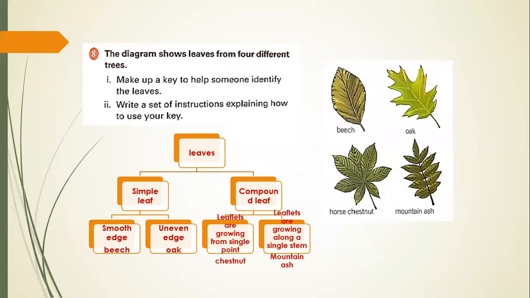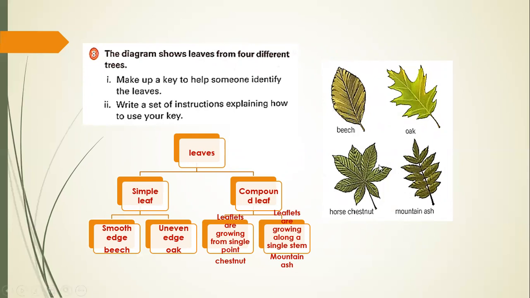So they all belong to leaves. There are 2 types of leaves. One is the so-called simple leaves. These 2 are simple, and these 2 are so-called compound leaves. You can see here. Now the simple leaves are further divided into 2: the leaf that has a smooth edge, they were asking about the beech, and if the edges are not smooth or there are uneven edges, then they were talking about the oak.